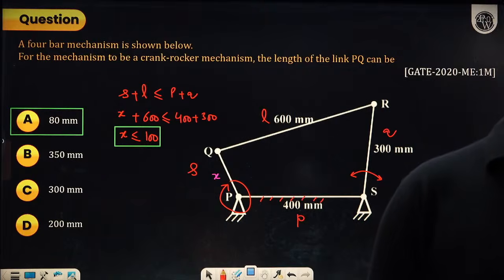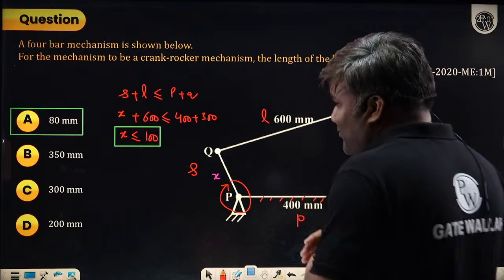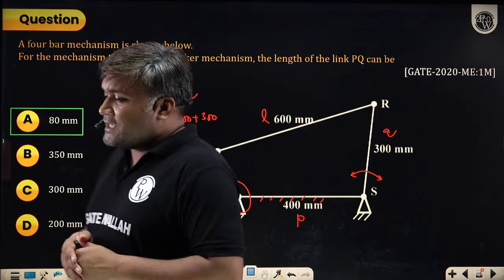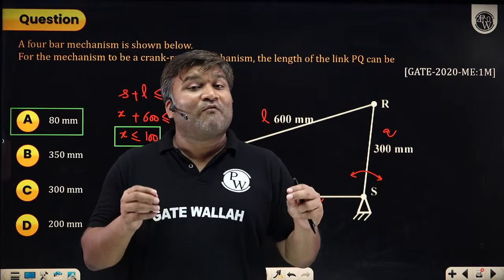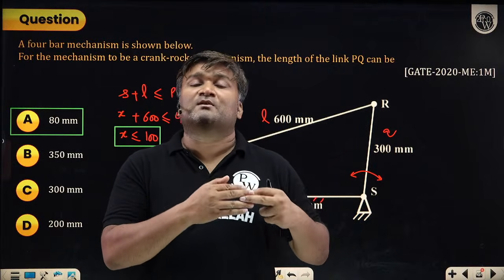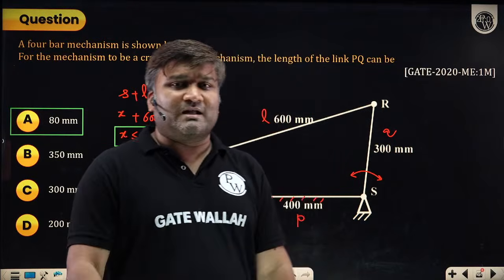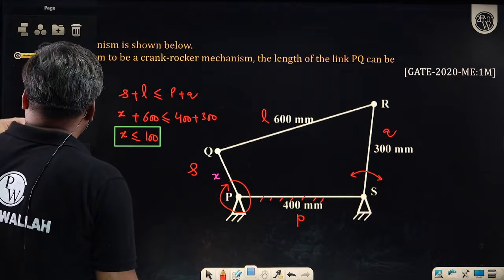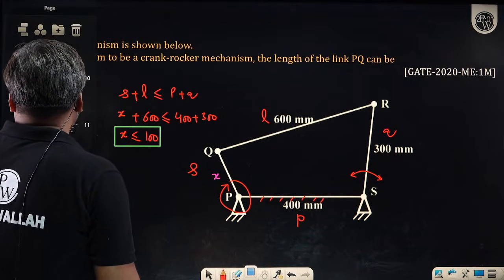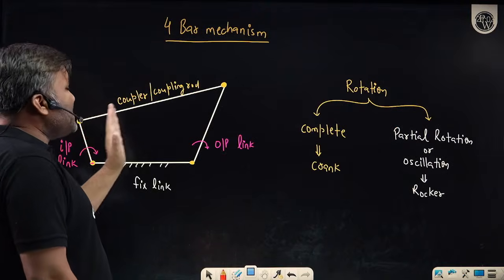Coupler to coupler, you are talking from the point of view of car modification. In cars, if you want some modification, for wirings they use a term coupler to coupler joint. No, that is a different thing. They are talking about electrical connections. No. Here in my case, what I have said as coupler is something which is connecting the input link and the output link.